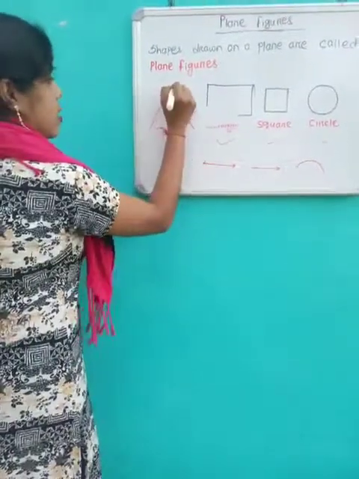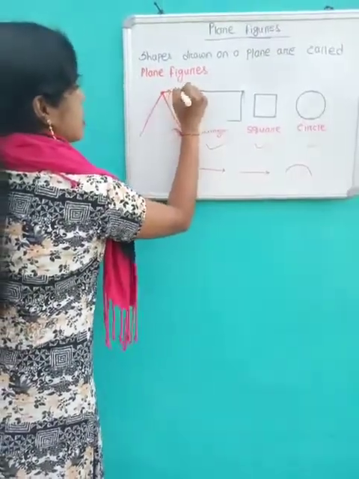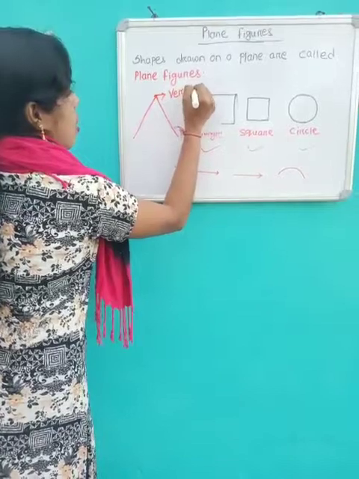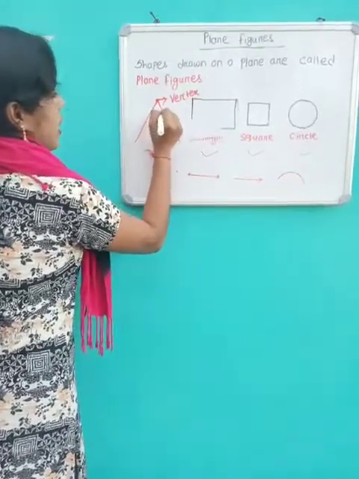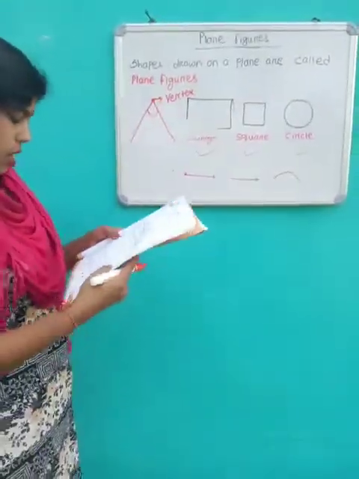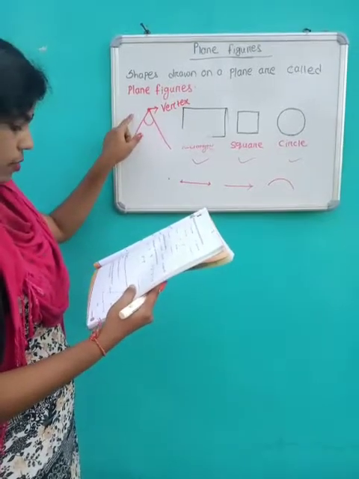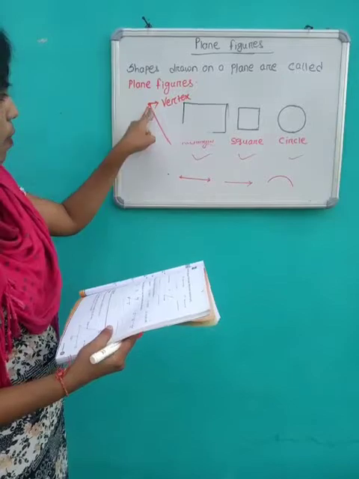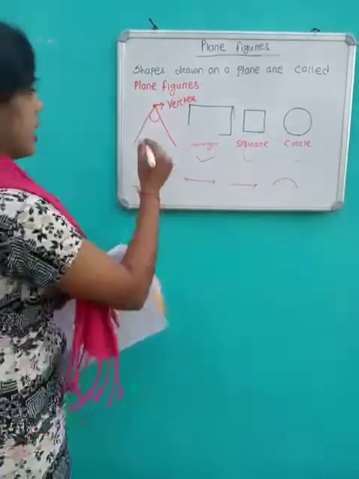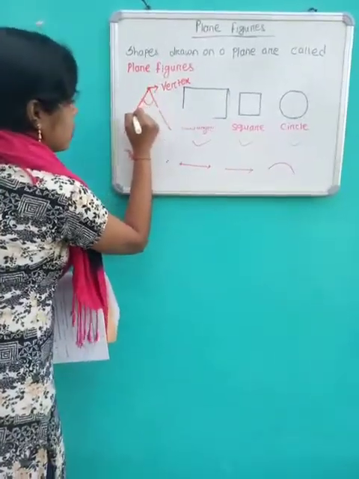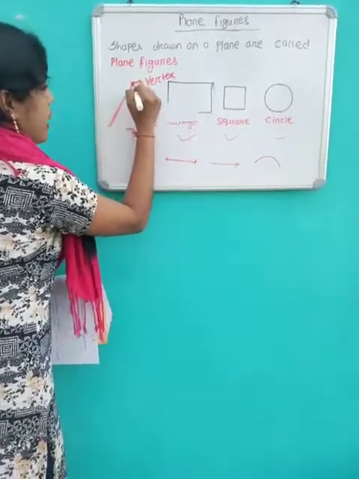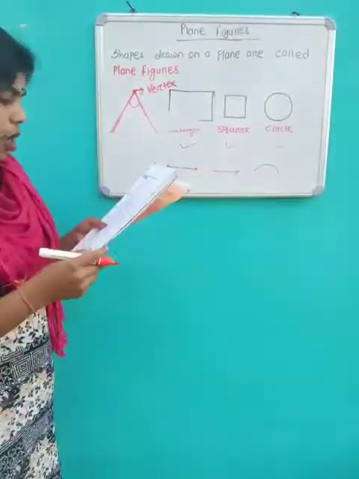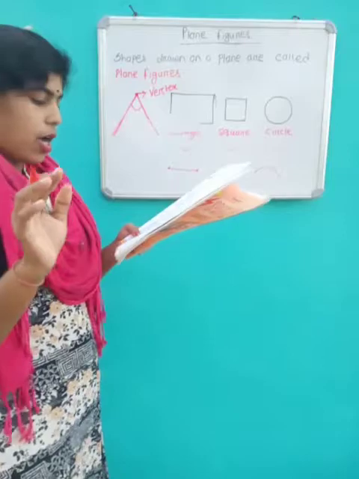This point is called a vertex, or it is also called a corner. When two sides meet at a point, this is called a vertex or a corner.